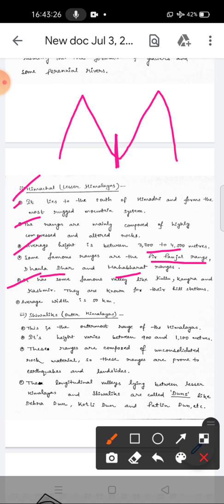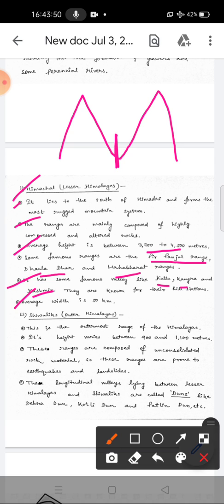So the Himachal portion of the Himalayas contains various famous valleys like Kullu Valley, Kangra Valley, Kashmir Valley, and these valleys are known for their hill stations. Many tourists come here in the summer season to enjoy the beauty of nature. The average width is 50 km.